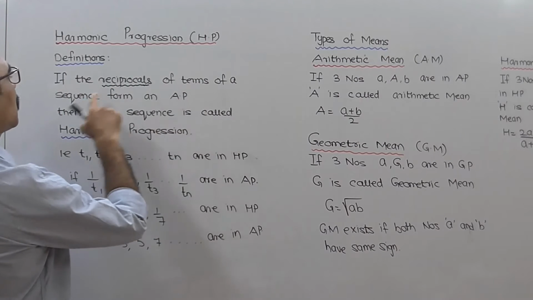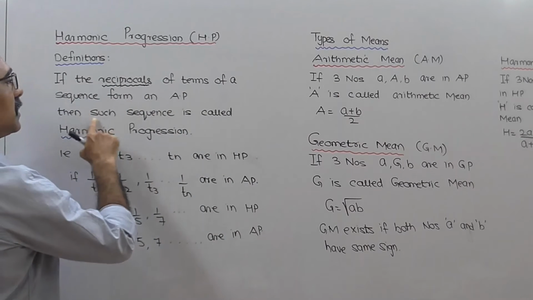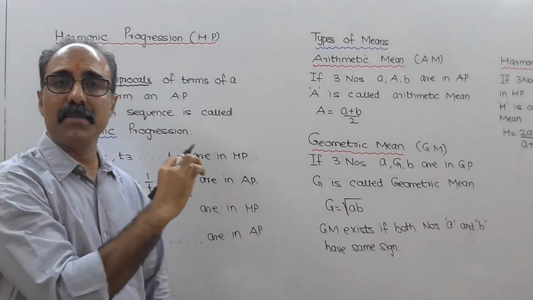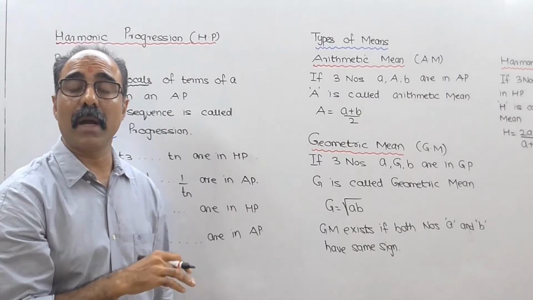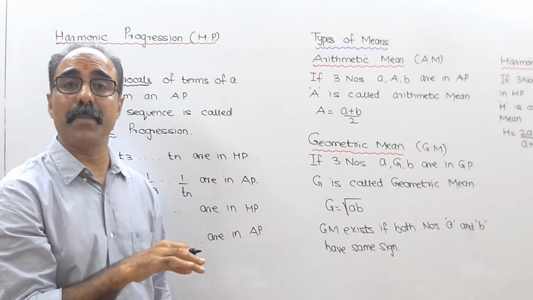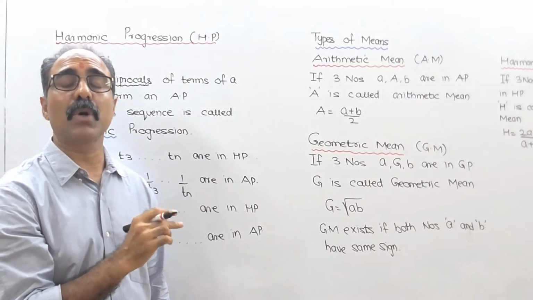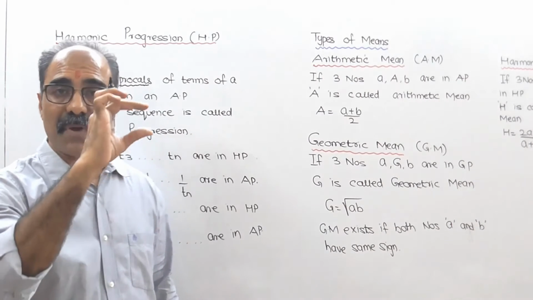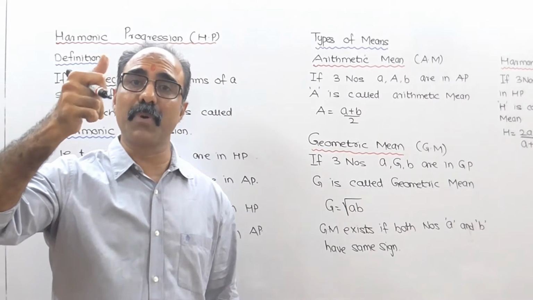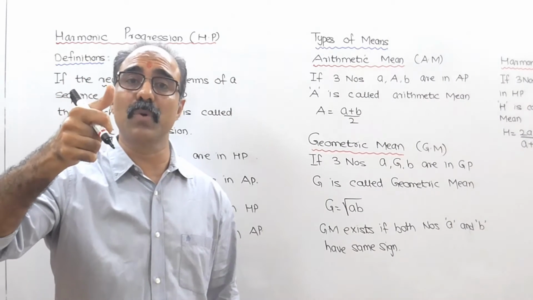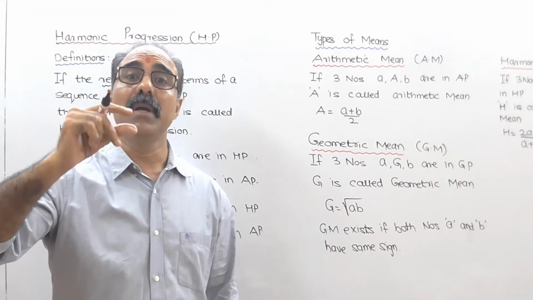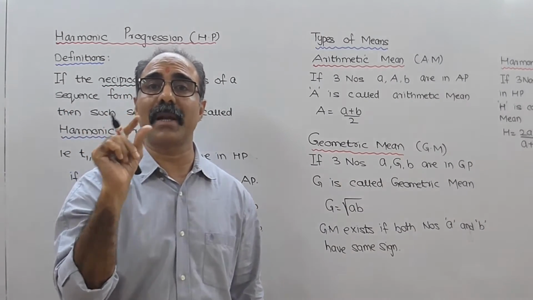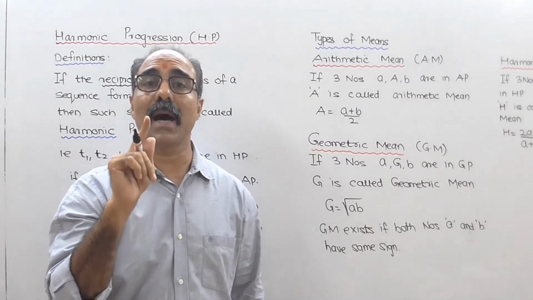If the reciprocals of a sequence form an AP, then such a sequence is called a harmonic progression. Meaning, अगर कोई terms दिया रहेगा, उसका reciprocal निकालेगा, and if the reciprocal turns out to be an AP, then that arrangement of numbers or that sequence is supposed to be called a harmonic progression. What it means is, if I give you some numbers and if you take the reciprocal of those numbers and if the reciprocal of those numbers becomes an AP, then the original arrangement of numbers is supposed to be called a harmonic progression.